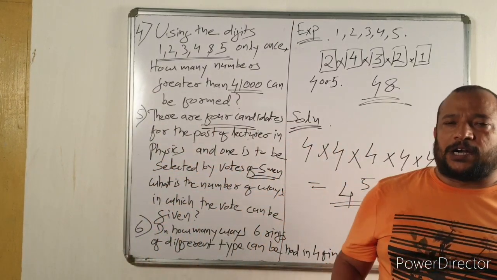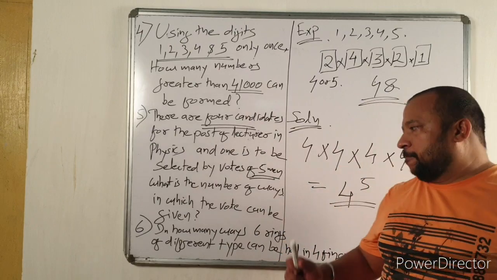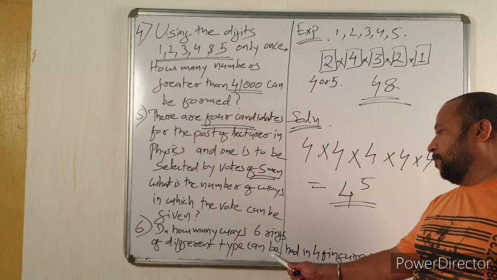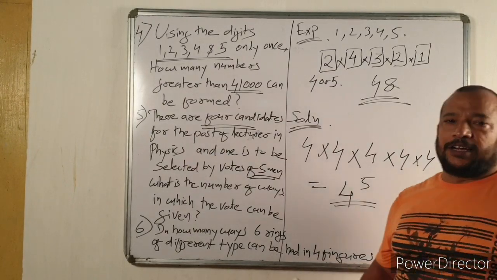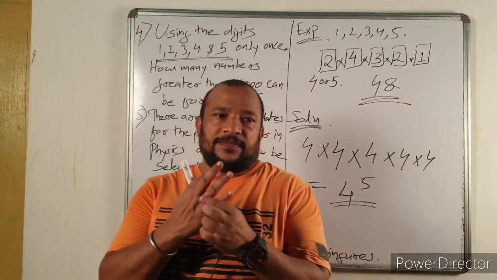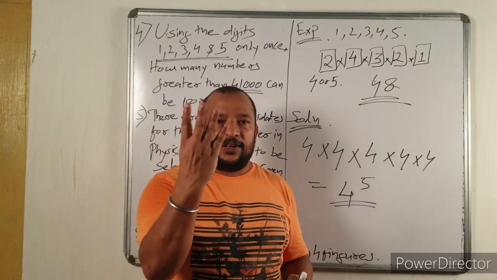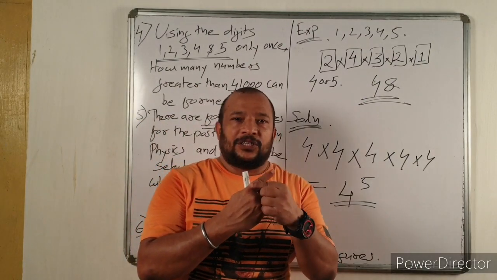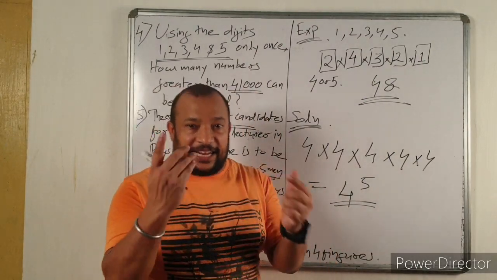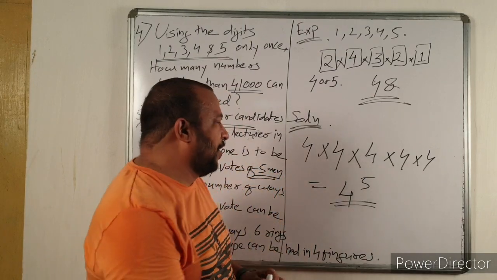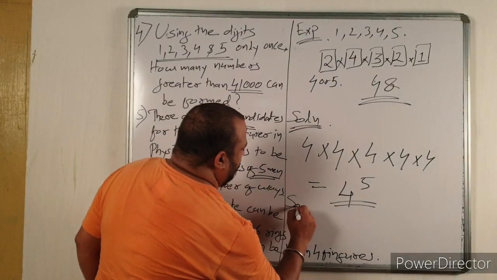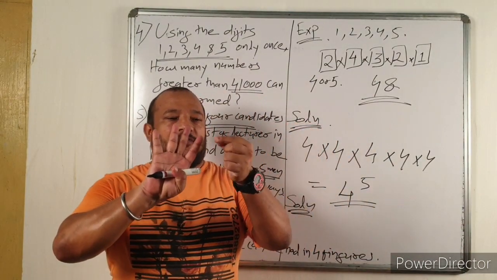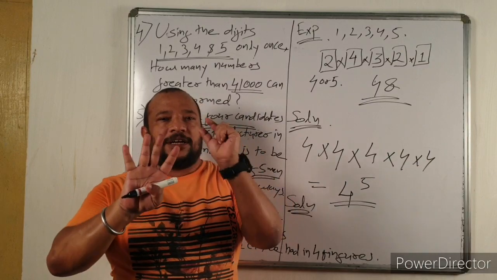One more important question based on principle of counting. How many ways 6 rings of different type can be had in 4 fingers? Okay, 6 different rings are there, 4 fingers are there. In how many ways can you have those 6 rings in 4 different fingers? Okay, now the solution part. Now you pick up one ring. Now when you pick up one ring, you have how many options for that ring?